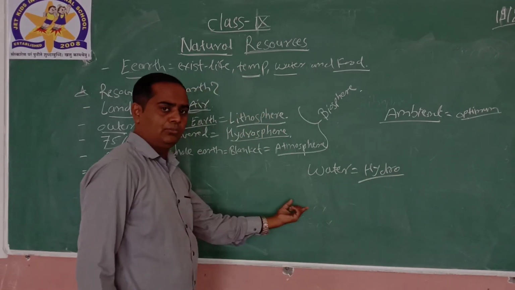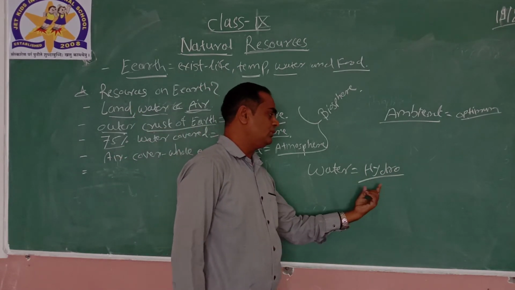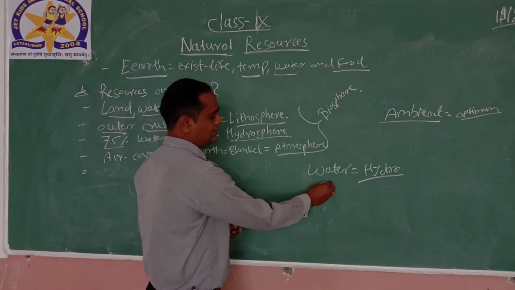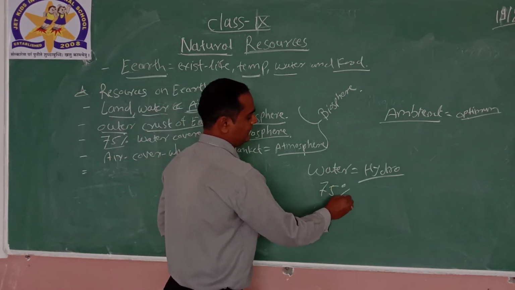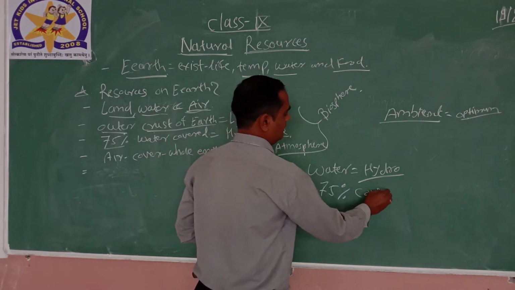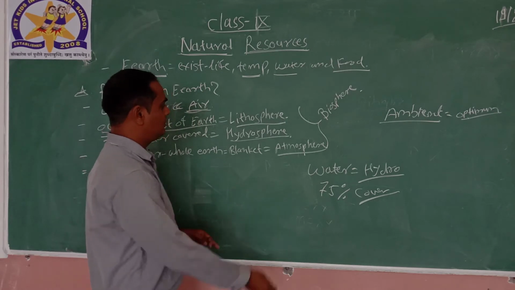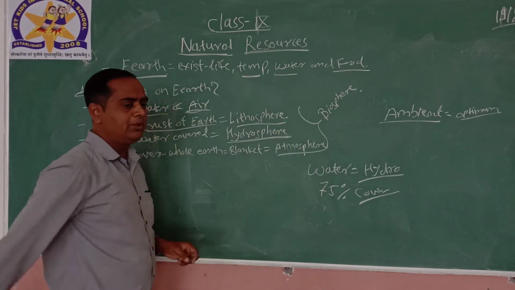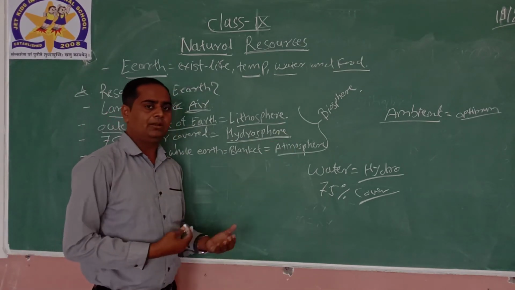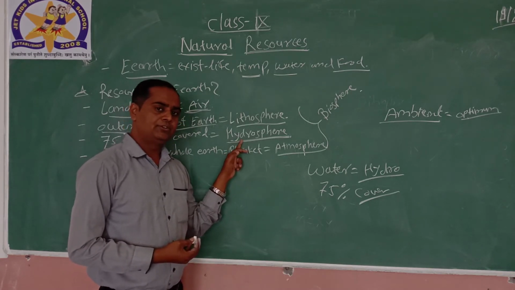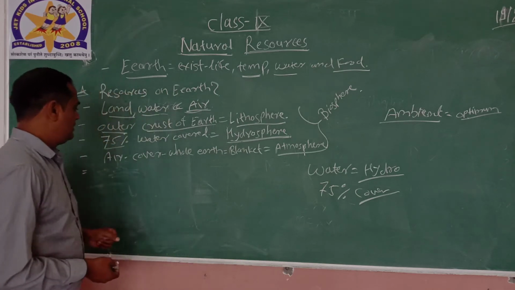Hydro is nothing but water. That means there is water in a particular layer, so that is why it is called the hydrosphere.